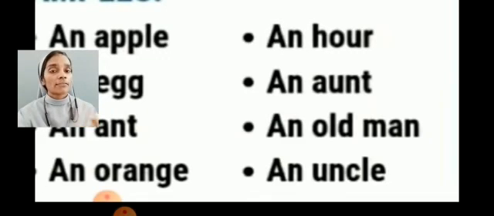Here, an hour is an exception. The word hour starts with a consonant letter, but here comes a vowel sound because H is silent. So we use article an before that noun.